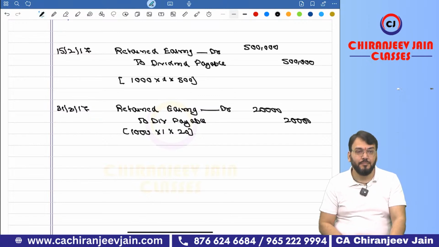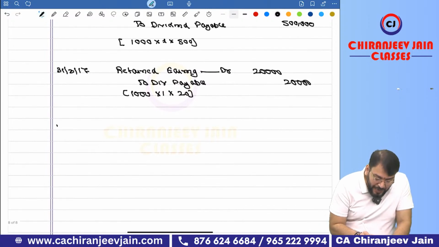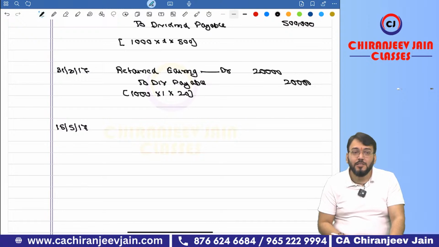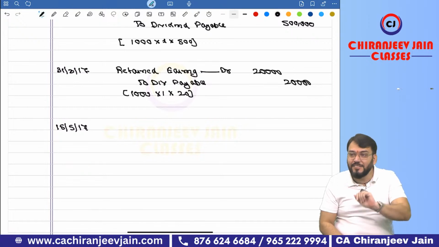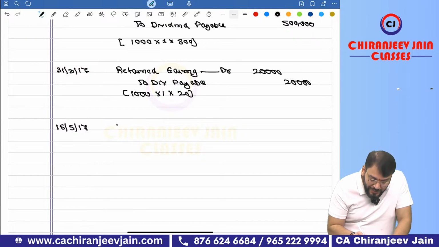Understood. Then what happened? The actual date of distribution came, 15 May 2017. Now again the fair value becomes how much? 515. Once again reassessment is required. So now you will decrease your liability. What journal entry will you do?